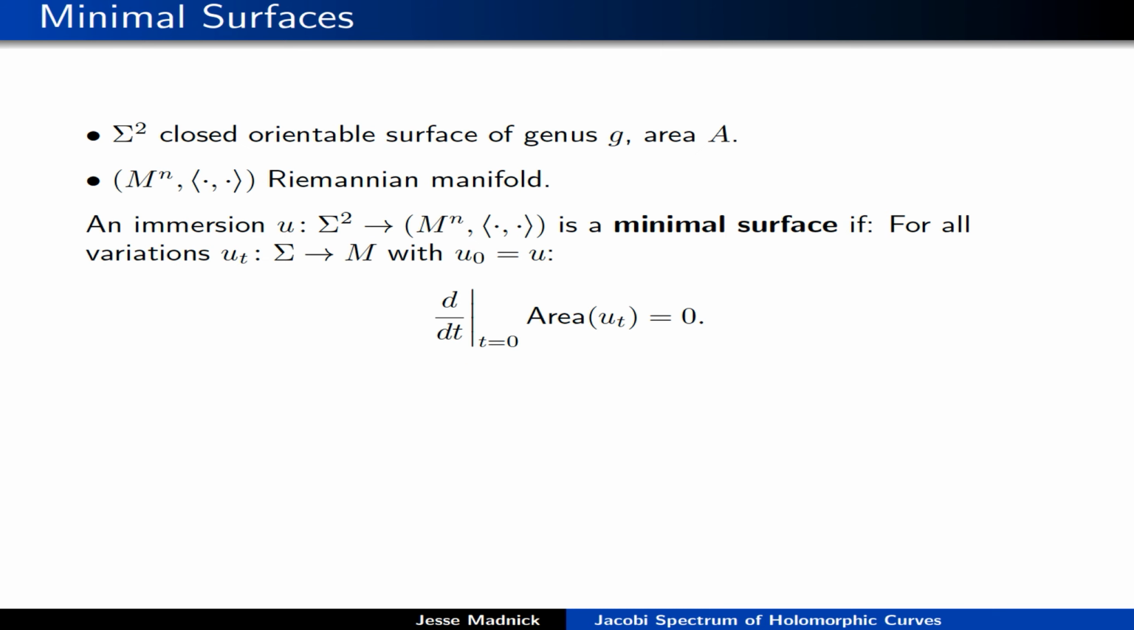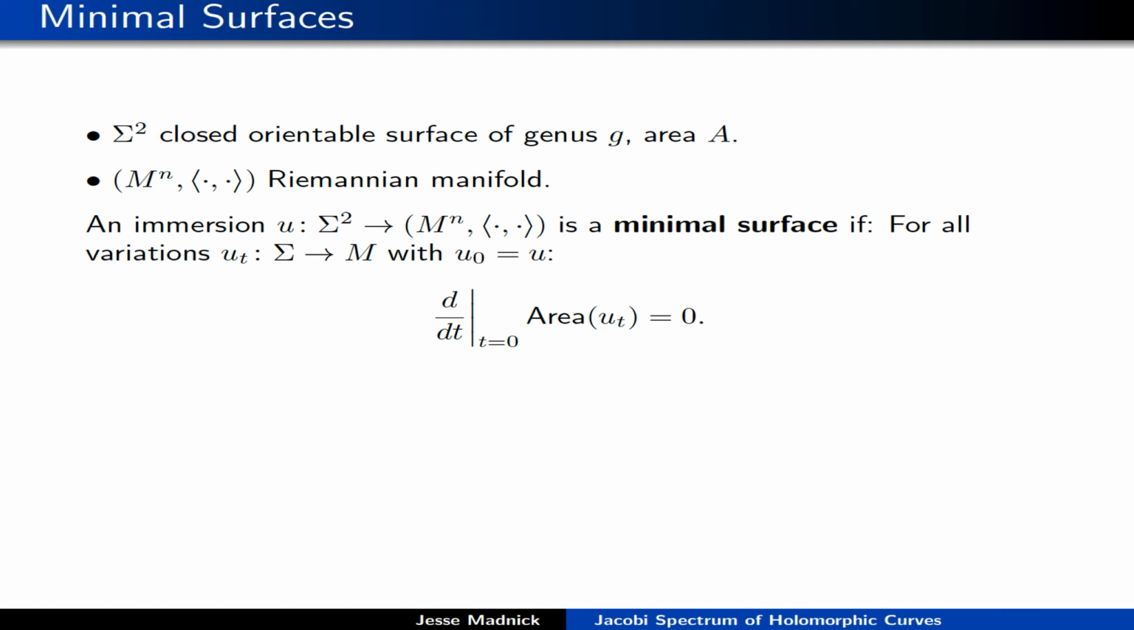Let's get started by setting some notation. This is notation I'm going to use throughout the entire talk. Sigma is always going to be a closed orientable surface of genus g and area A. M will be a Riemannian manifold, and its metric will be denoted by angle brackets. For us, minimal surfaces are types of immersions, so I'm not going to be considering branch points. A minimal surface for us is an immersion that is critical for the area functional.